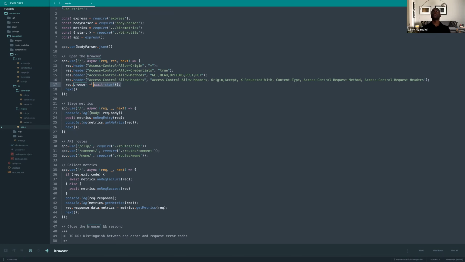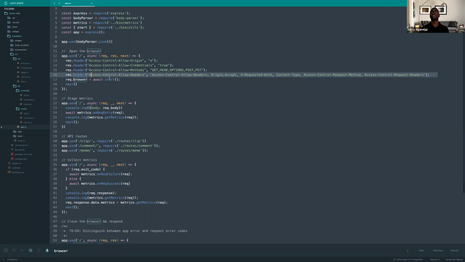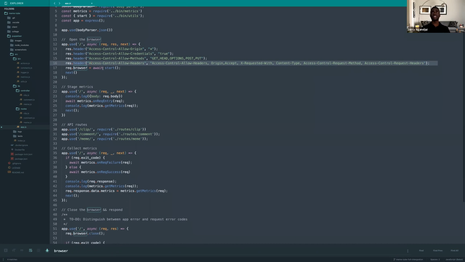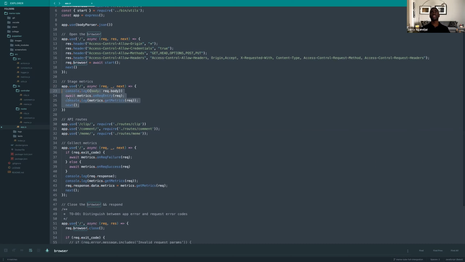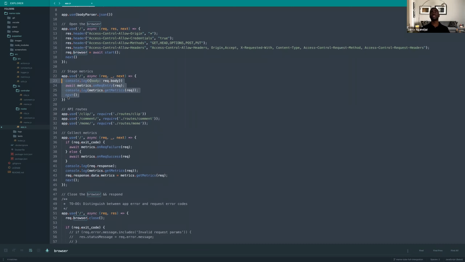Okay. So once the request comes in, we create a new browser for every request. Again, this is why this application is not deployed, because like I said, Puppeteer is very expensive to run. So if you were to pay for resources to run this, you would definitely run out of money real fast. But this is the initial point. Once this comes in, because it was so expensive, I added some metrics to track how many resources it was using. We're not going to look into that.